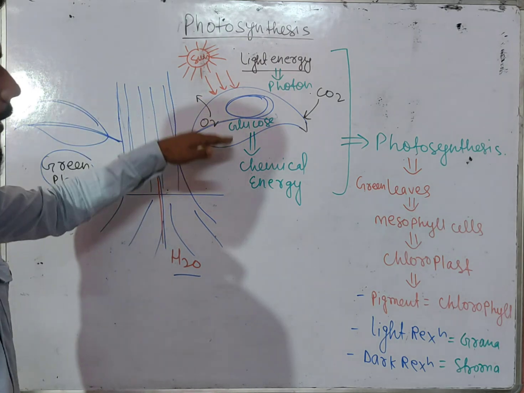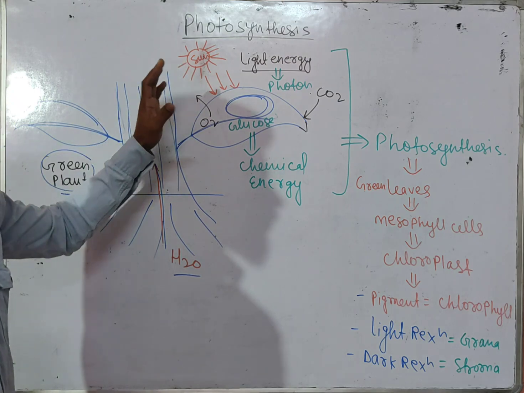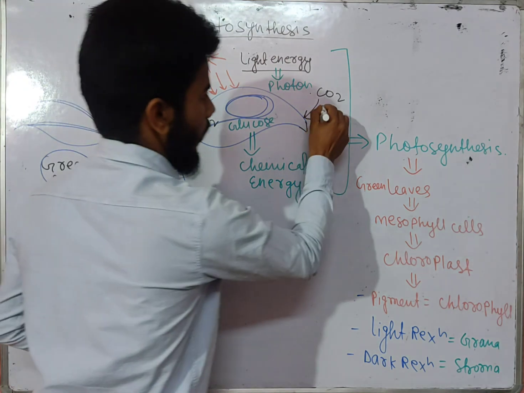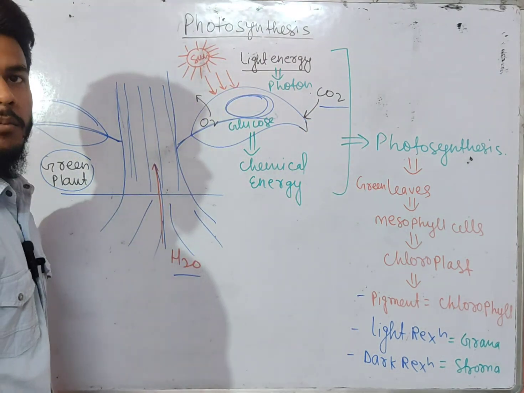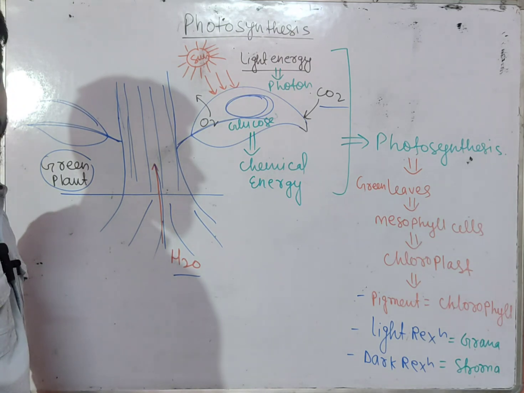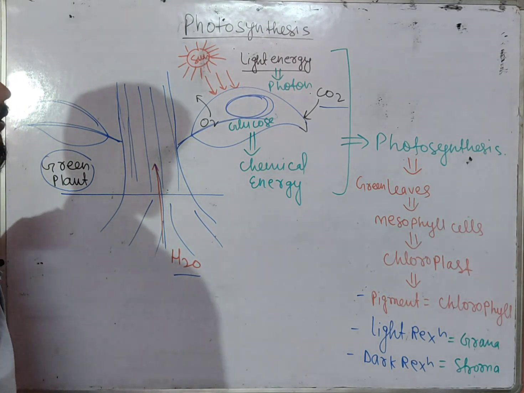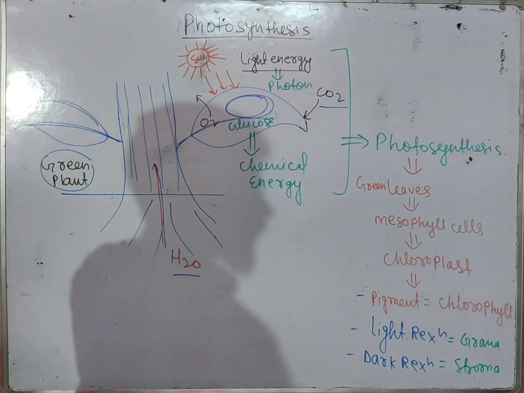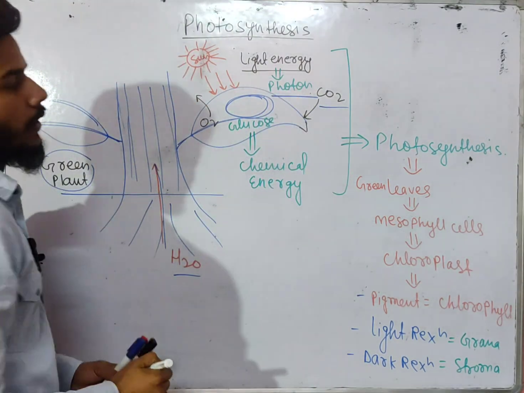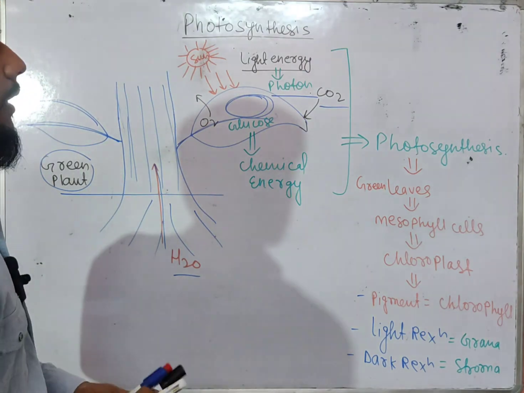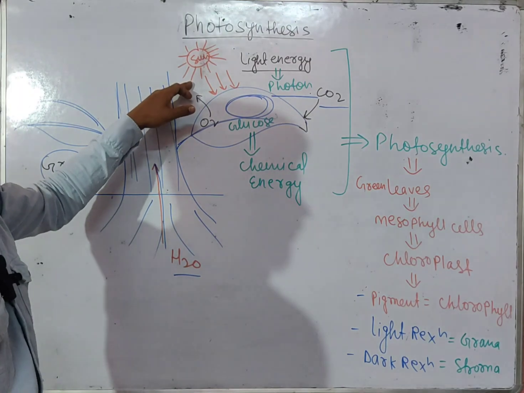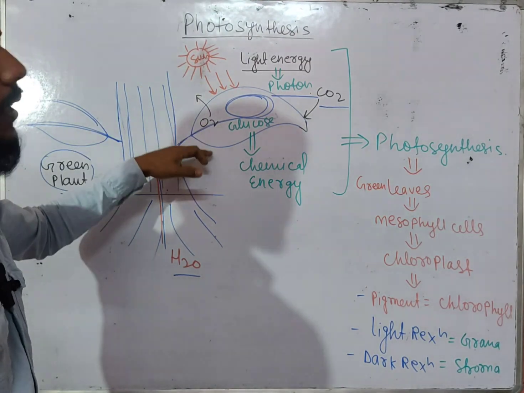From the surrounding, the leaf will receive light, basically the photon, the light energy, and from the atmosphere it will get CO2 with the help of stomata. Stomata are the minute pores through which gaseous exchange takes place. Also the loss of water takes place, that is basically transpiration. So whenever the process is going on in the day where sunlight is available, the light energy provided by the sun, the leaf will receive the light.